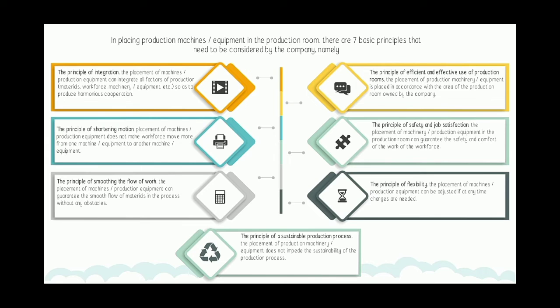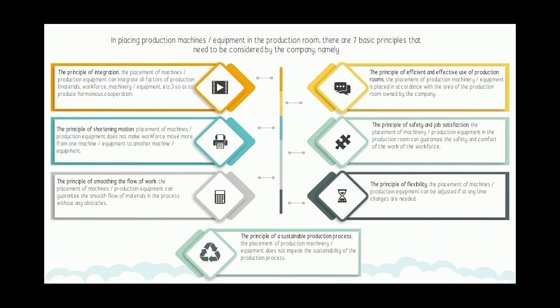The third principle is the principle of smoothing the flow of work. The placement of machine or production equipment can guarantee the smooth flow of materials in the process without any obstacle. The next principle is the principle of efficient and effective use of production rooms. The placement of production machinery or equipment is placed in accordance with the area of production room owned by the company. Next, the principle of safety and job satisfaction. The placement of machinery or production equipment in the production room can guarantee the safety and comfort of the workforce.